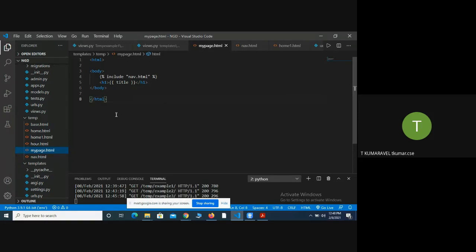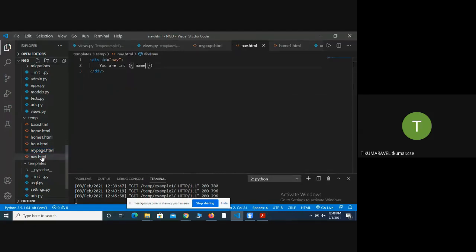Open that file nave.html. It says, your name is, like that information is there.